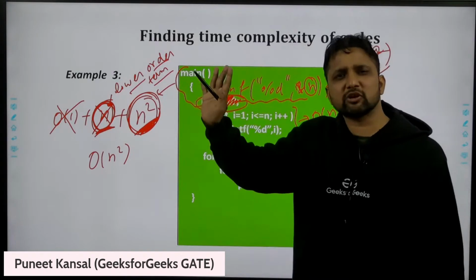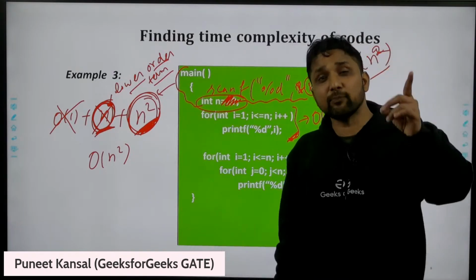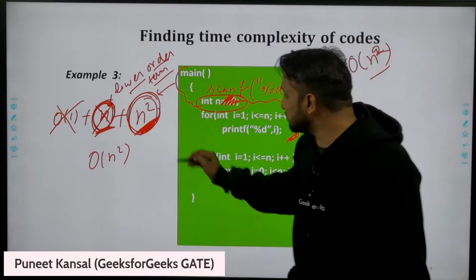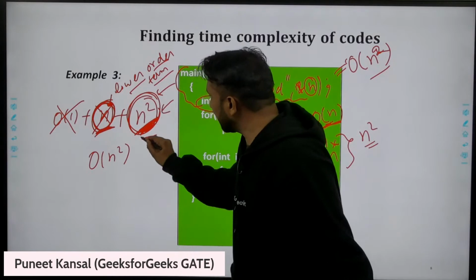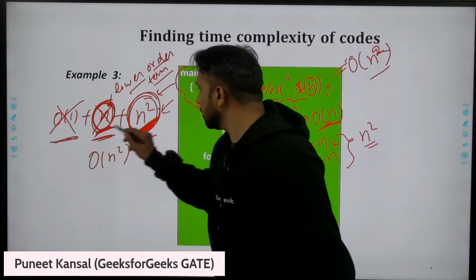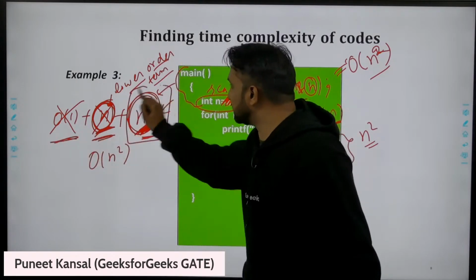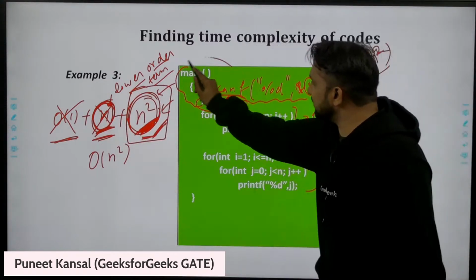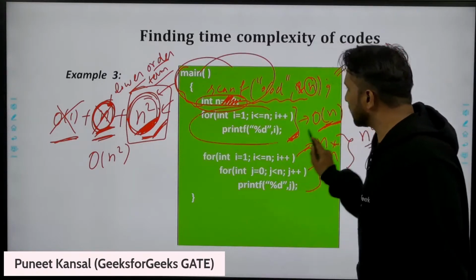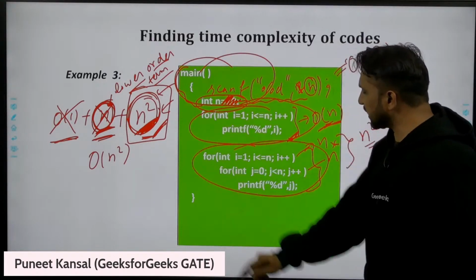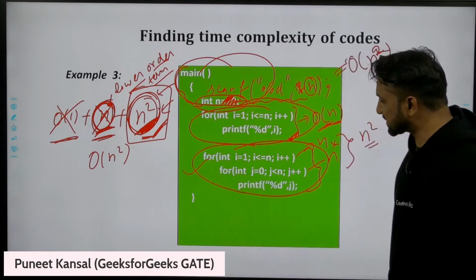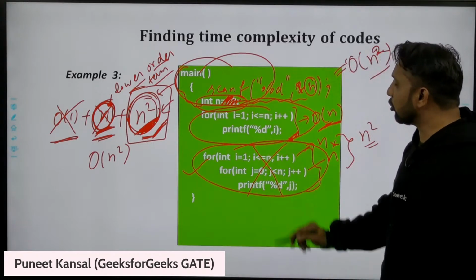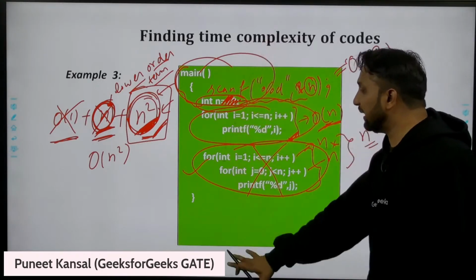Finding the time complexity of an algorithm means finding that part of the algorithm which is taking maximum time. So this part takes the maximum time as compared to this part and this part. So the time complexity of this algorithm will be this, because this is taking the maximum time. You can see here also, in this part or this part or this part, this part is taking maximum time. So this part will decide the time complexity of the complete algorithm.